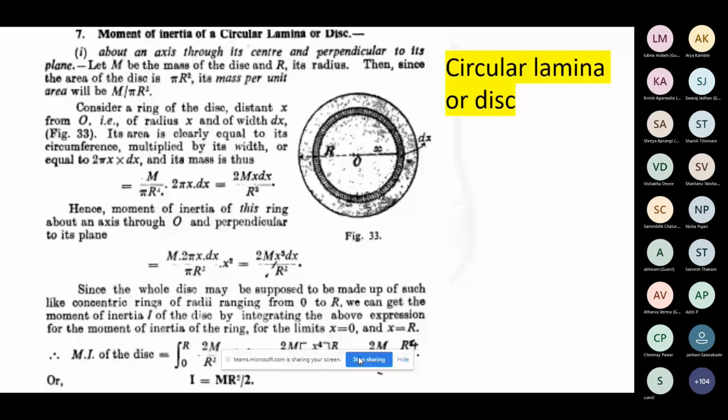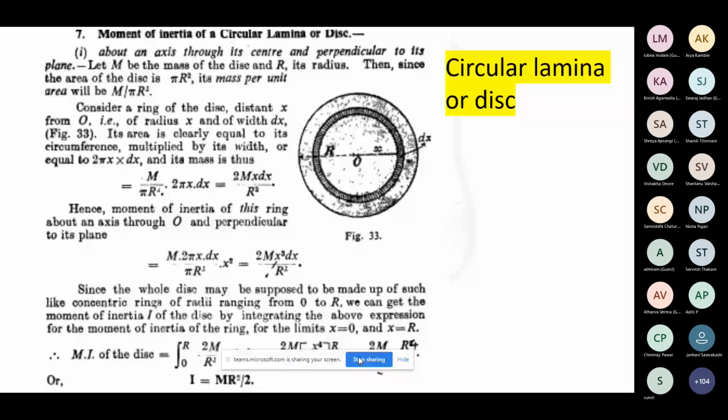So for the perpendicular axis moment of inertia, the axis will always be intersecting the two diameters. When we are finding the moment of inertia at the position of a diameter, the value will be exactly half of the value you got for the perpendicular axis. Your axis will always be passing through the center, and the diameter will always be passing through the center. So for any diameter you are finding, its value becomes half, right?